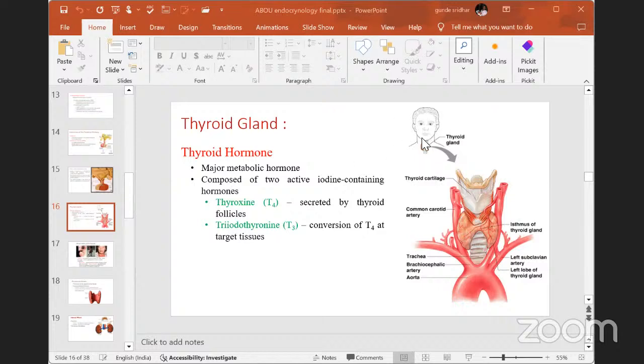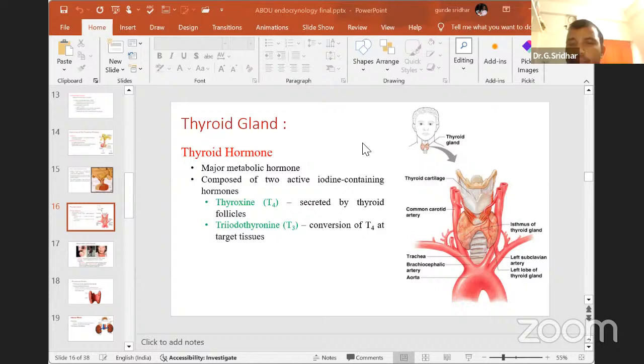This is the human face. Below this human face, you are finding the trachea. Around or beside the trachea, you are finding a pair of glands that is called the thyroid glands. If you zoom in on this diagram, this is the trachea. This white part on the trachea is the thyroid cartilage, which is related to the skeletal system. Then you find the gland here. This is called the thyroid gland.